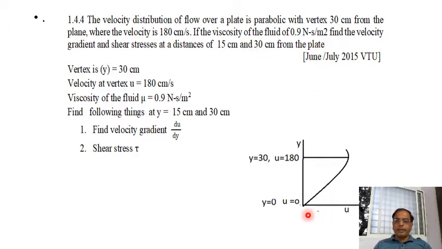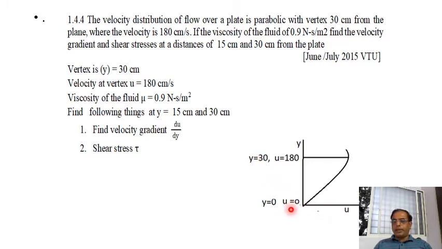Say this is a plate, right? A velocity distribution plot is making a parabola. The nature of that is parabola, and the vertex is at y is equal to 30 centimeter. So velocity is maximum at 30 centimeter from the plate.